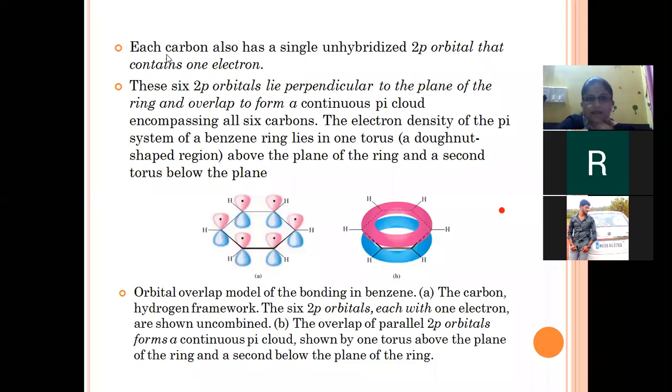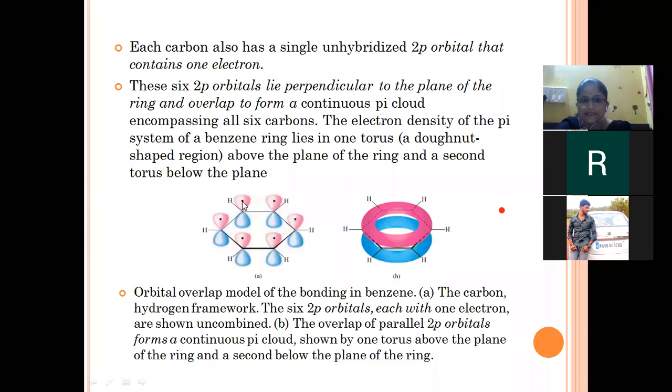Each carbon atom has a single unhybridized 2p orbital containing one electron. All these p orbitals are represented in a dumbbell shape. These unshared p orbital electrons lie perpendicular to the plane of the ring and overlap to form a continuous pi cloud.